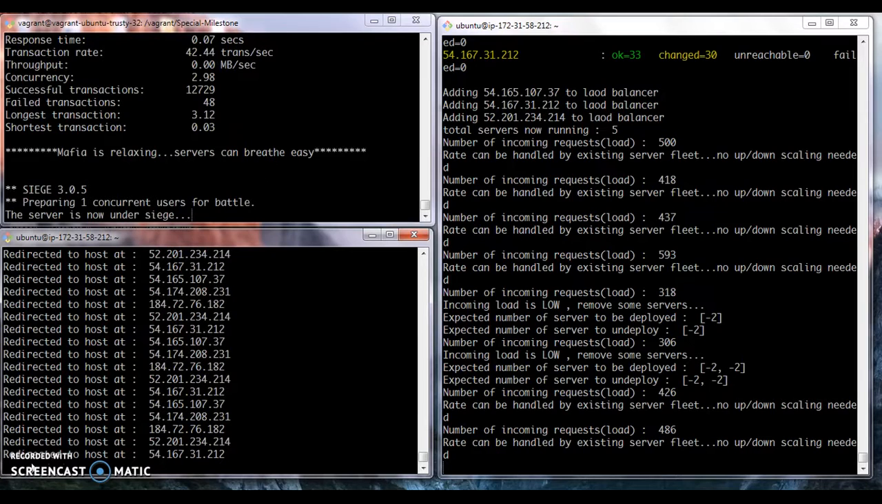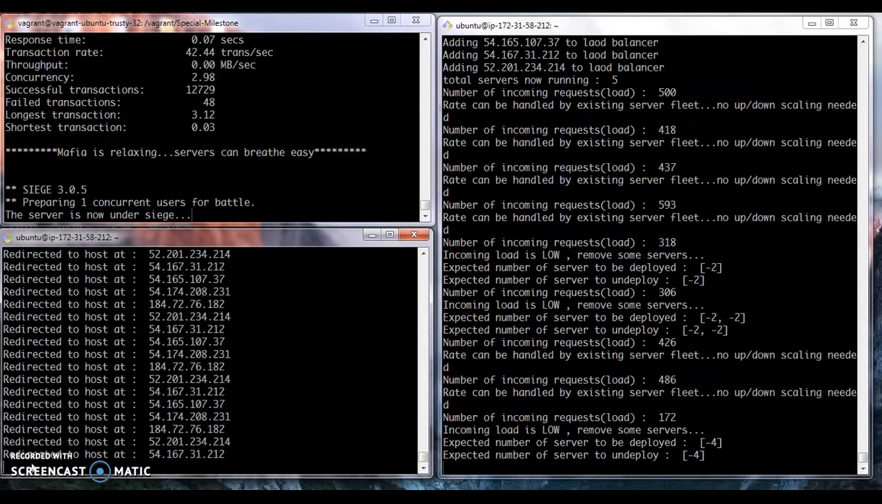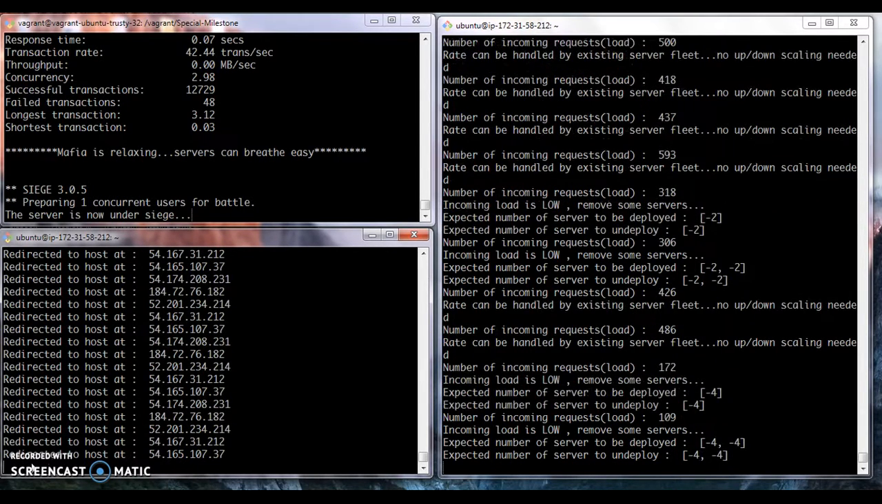Now you can see the Mafia is relaxing. So the load will be low now and it will undeploy a few servers. As you can see, the load decreases considerably and it wants to remove four servers, but it will again check for two more windows before taking any action. So for two continuous windows, it will remove four.